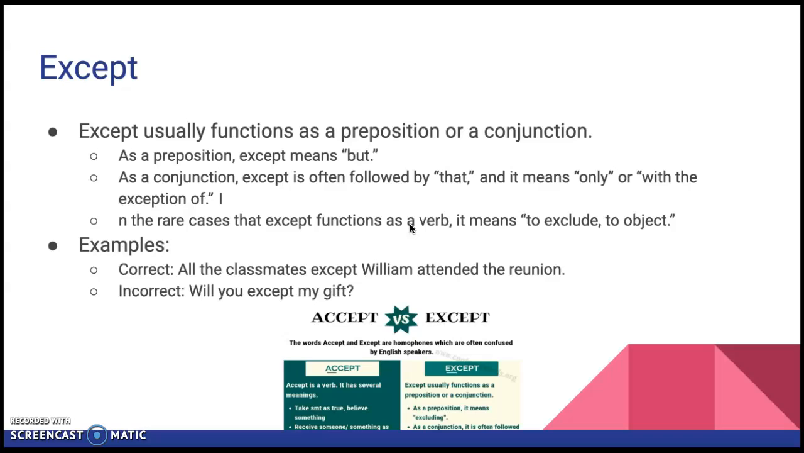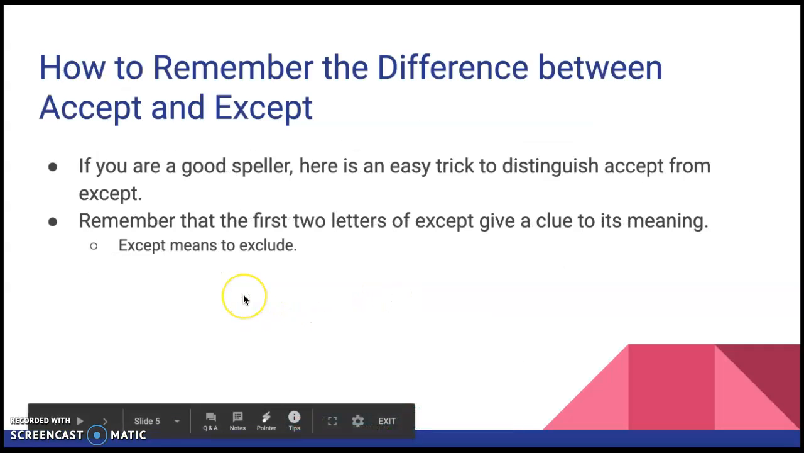Some examples. Correct version is, all of the classmates except Will attended the reunion. So it means everyone except Will attended. And then the incorrect way is, will you except my gift? This should be the version with the A.